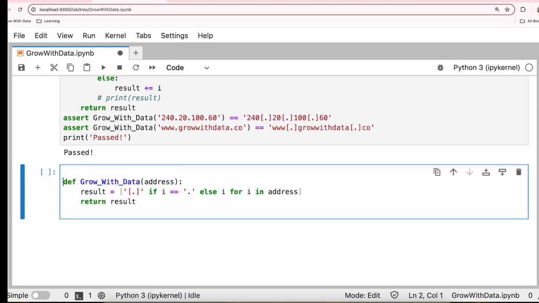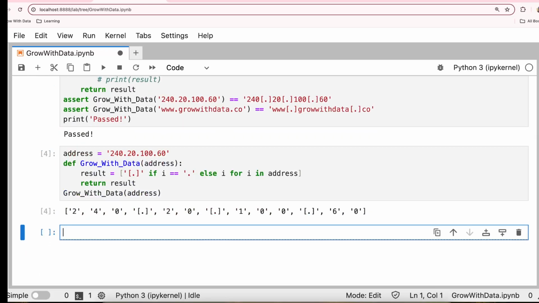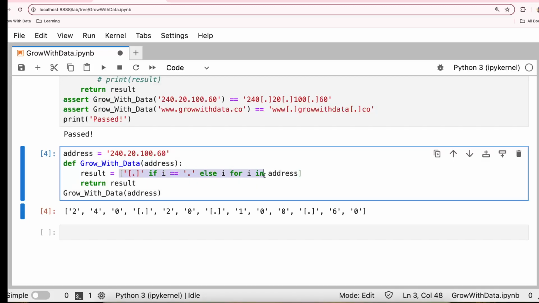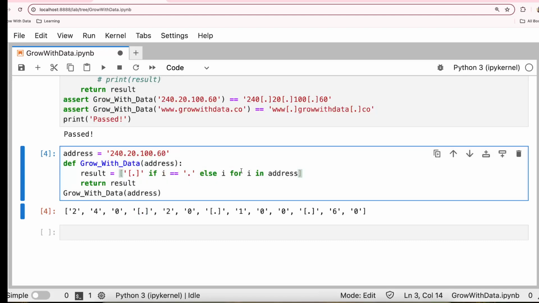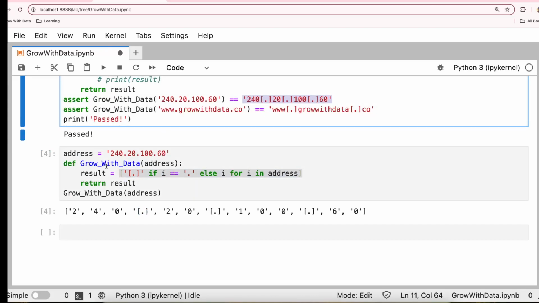Let's go with the input value, and when I call the function, let me see how the output is going to show up. So if you see this, when I do a list, it's going to have every element separated, but the dot is replaced by a square bracket dot. But when you see it as a whole, it's going to be a list of elements. It's not a string, but we need to get a string. So how will you do that?